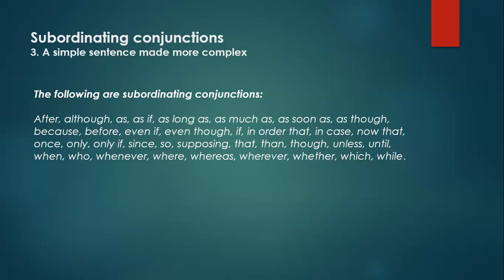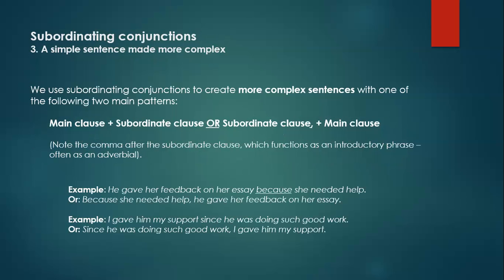The following are subordinating conjunctions: after, although, even if, supposing, that, then, though, until, when, who, whenever, where, and so on. We use subordinating conjunctions to create more complex sentences with one of two main patterns: main clause or simple sentence plus subordinate clause, or subordinate clause, comma, then the main clause or simple sentence. Note the comma after the subordinate clause, which functions as an introductory phrase, often as an adverbial.